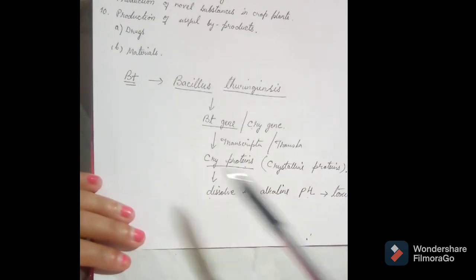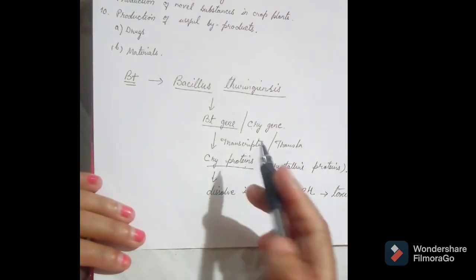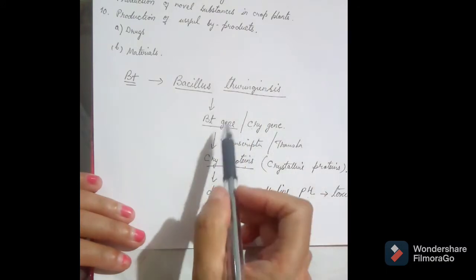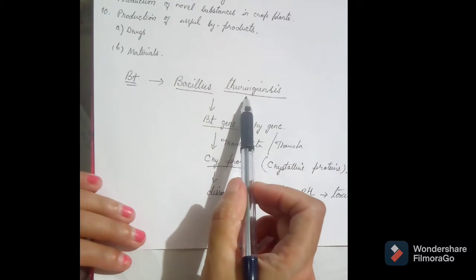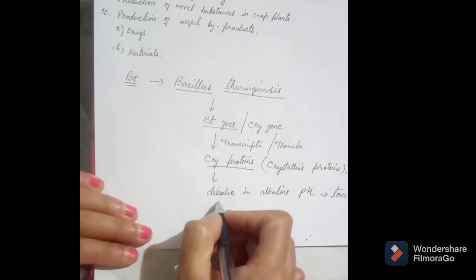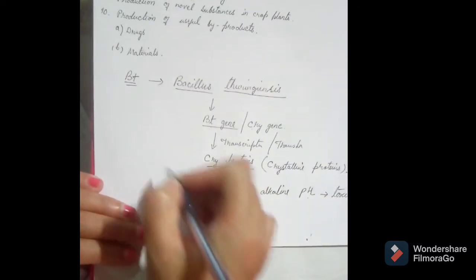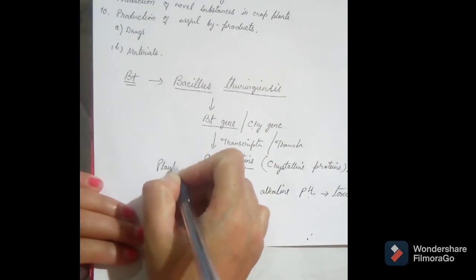So what the scientists do is isolate this gene from Bacillus thuringiensis and introduce this BT gene into the plant.